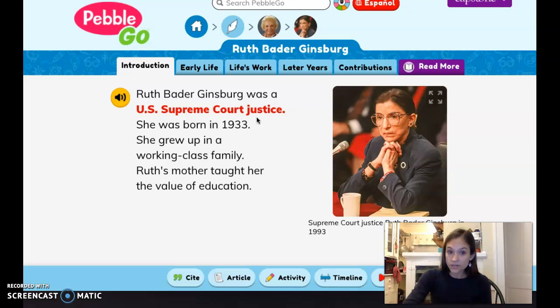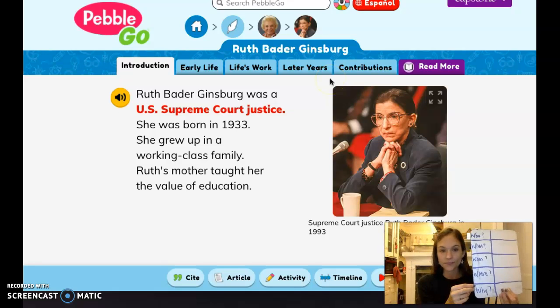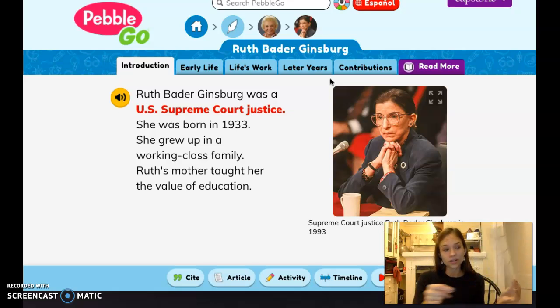So you're going to choose a person, and you're going to read or listen, and remember to listen, you click on this button. You're going to read or listen to all of the tabs on the top, okay? All of the tabs on the top. And then you're going to fill out who, what, when, where, and why. I really want you to choose someone who you're interested in, who you'd like to learn about.